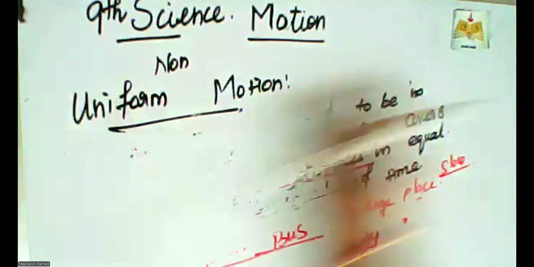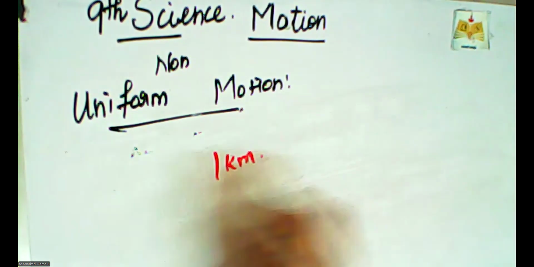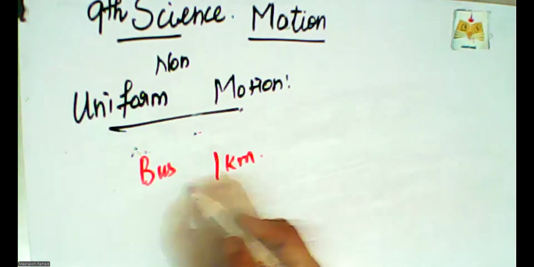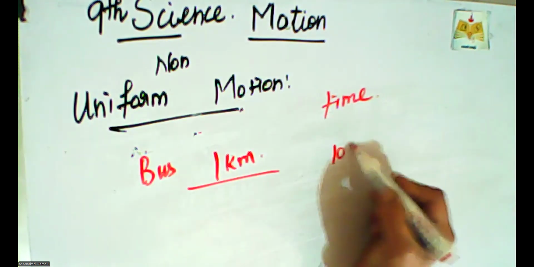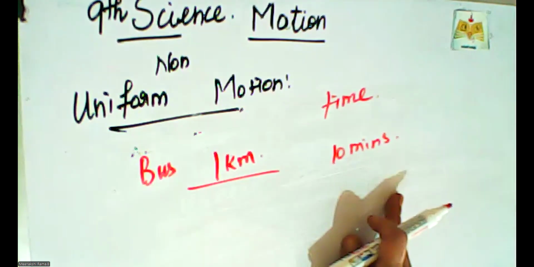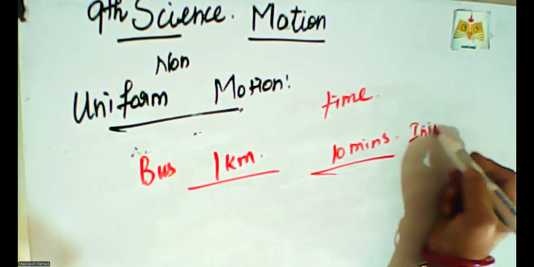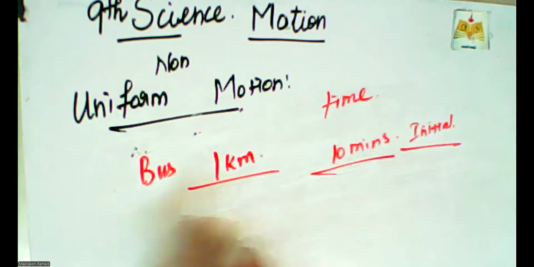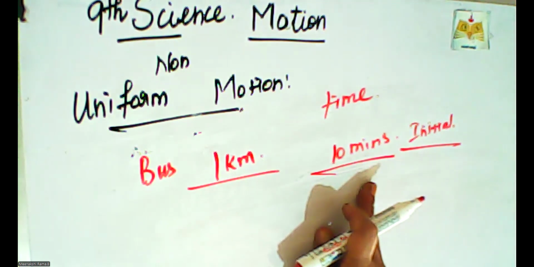So in this kind of motion, in the first period the bus crossed only 1 kilometer in 10 minutes.